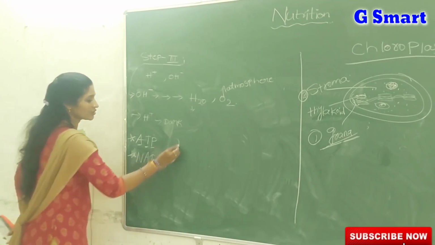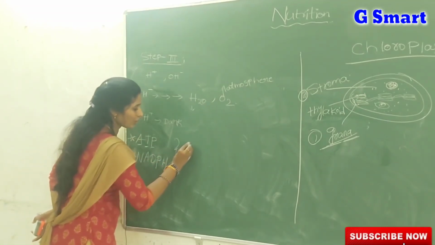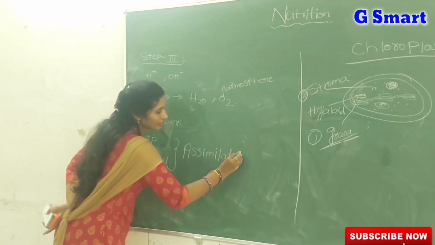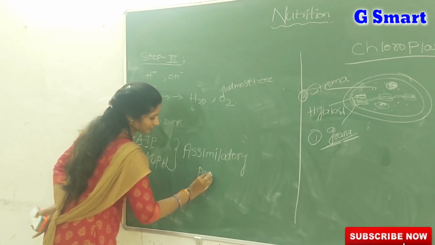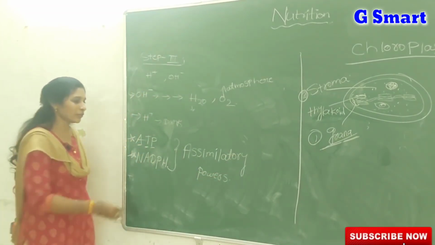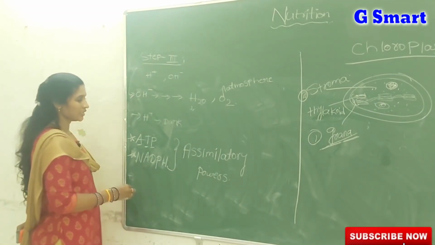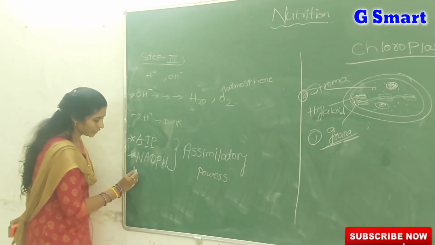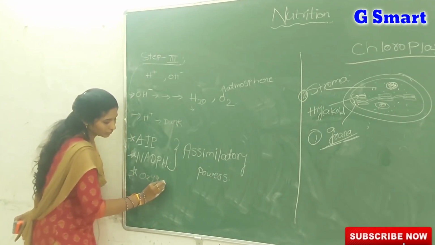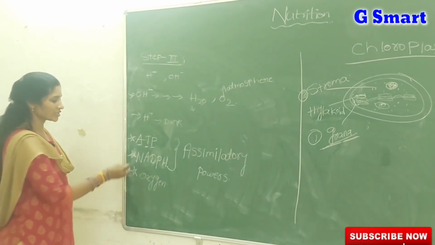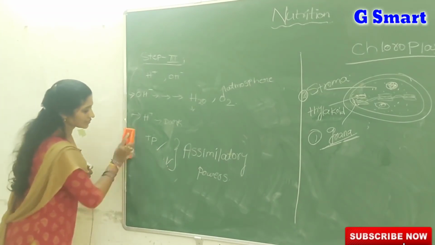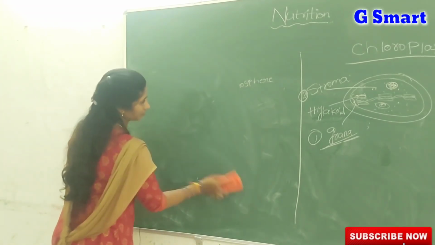So these are the products of light reactions. We call these products assimilatory powers. ATP and NADPH are the products of light reactions that we call assimilatory powers, and along with ATP and NADPH, oxygen is also produced. So the end products of the light reaction are ATP, NADPH, and oxygen. Now we are discussing the dark reactions.